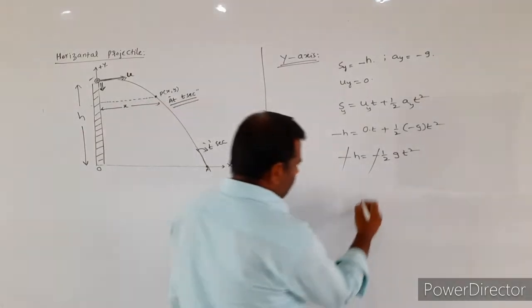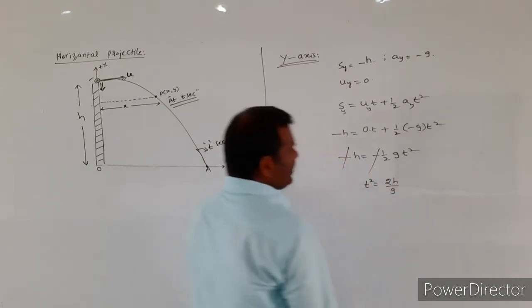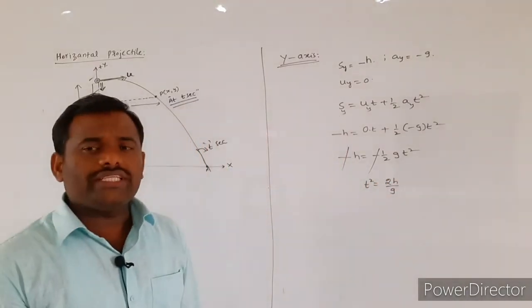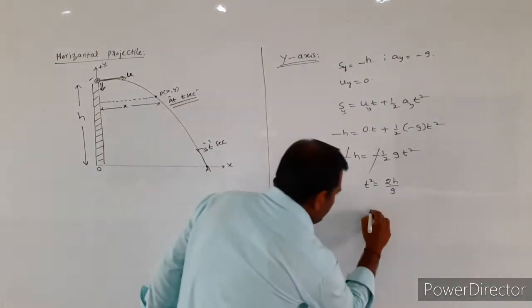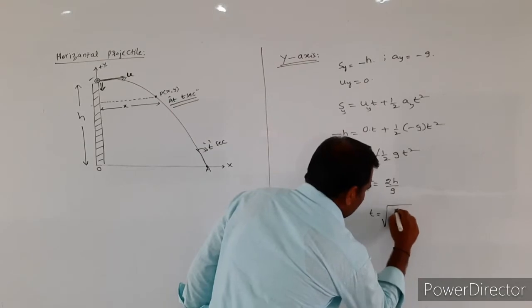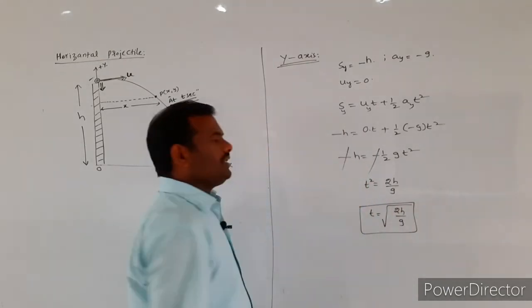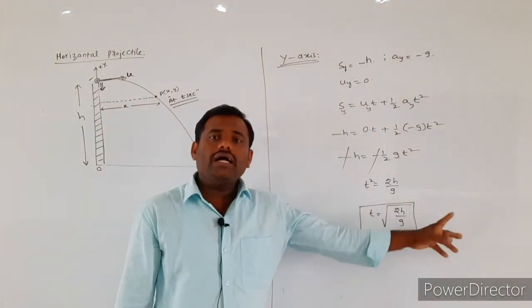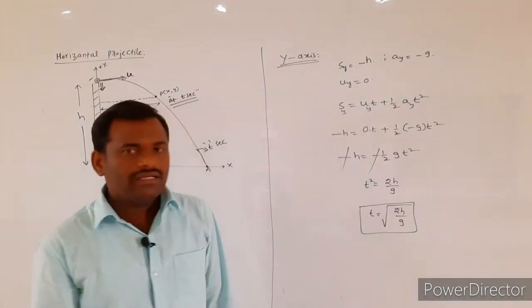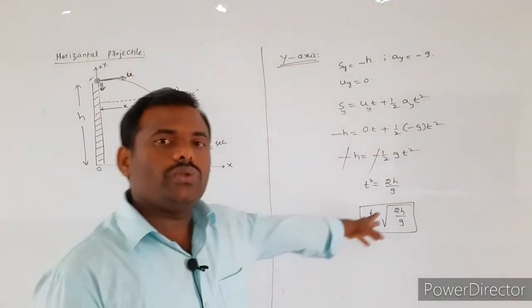From this, t square is equal to 2h by g. Therefore, the time taken by the projectile to reach the ground is given by t is equal to under root of 2h by g.